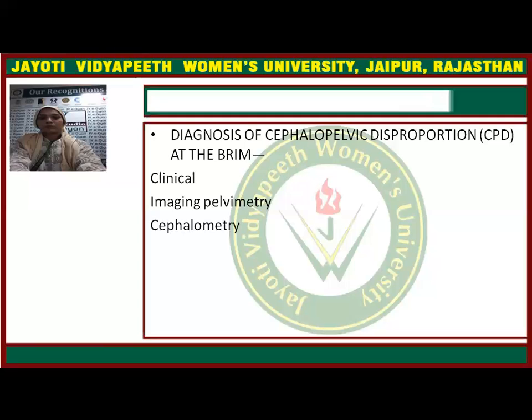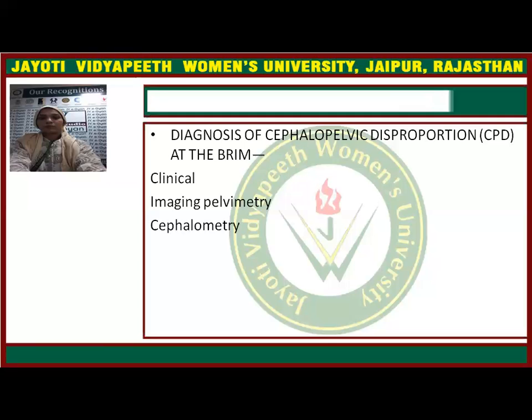that is moderate disproportion. And whenever the head cannot be pushed down, instead the parietal bones are hanging, and you can feel this with the two fingers placed on the symphysis pubis, then it is diagnostic of severe disproportion. So this procedure can be used as a screening procedure. This is not the ultimate conclusive procedure.